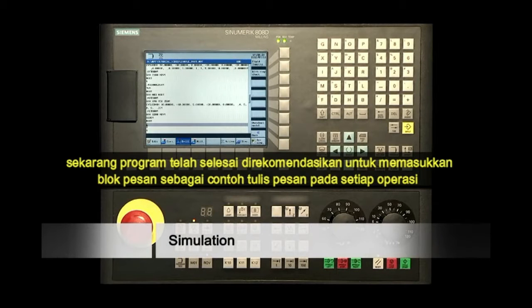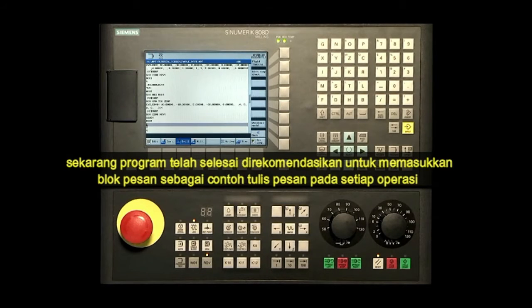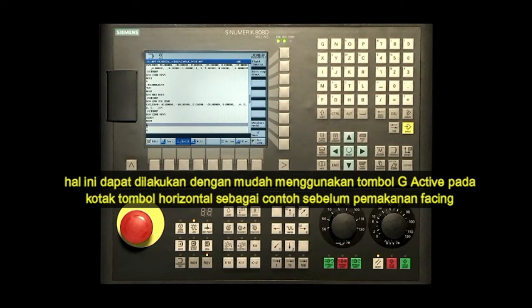Now the program is finished, it is recommended to enter message blocks. For example, write a message before each operation. This can be easily written using the active soft key on the horizontal bar, for example, before face milling.